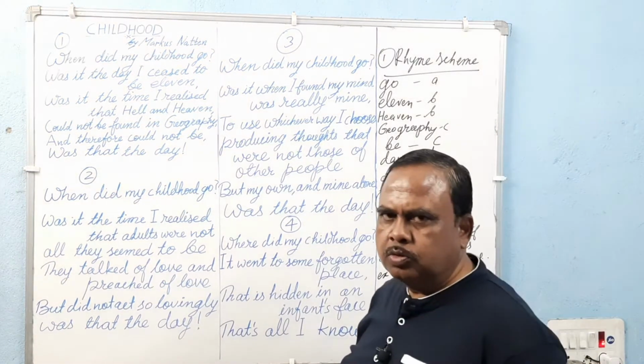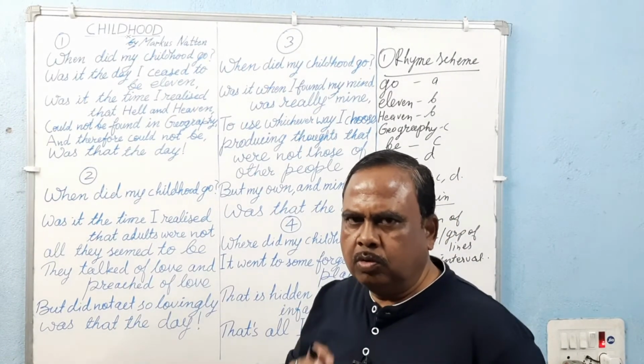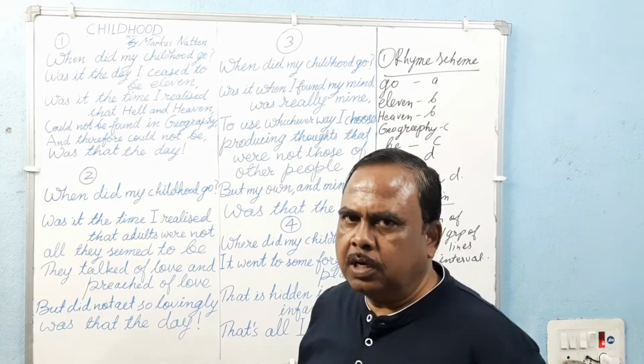So refrain is also repetition, but words or lines are repeated after some interval.